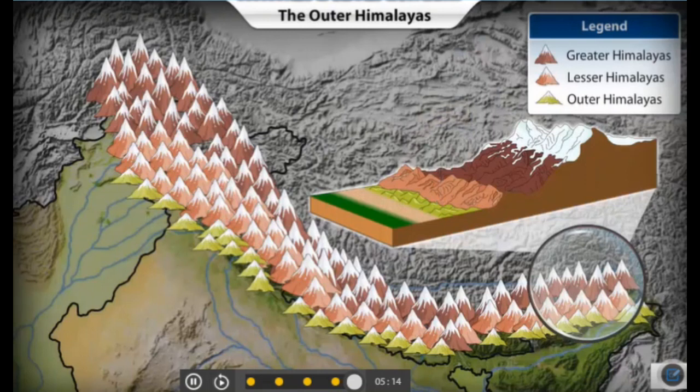On the foothills of the Shivaliks lie the porous gravel-ridden plains known as Bhabhar. Further south of this is the fertile alluvial region of the Terai, found mostly towards the eastern Himalayas.